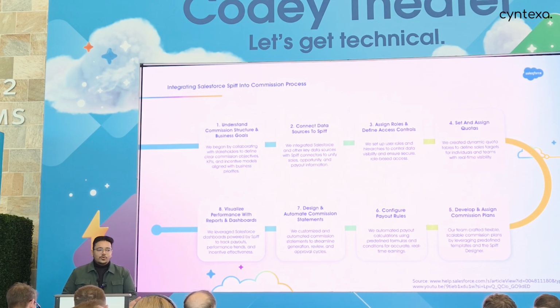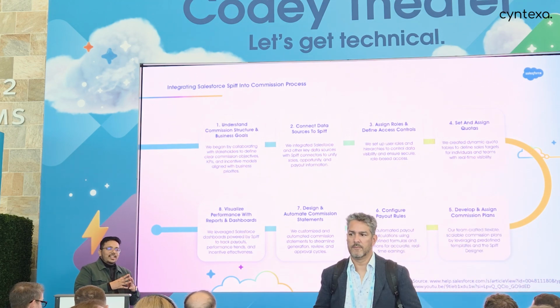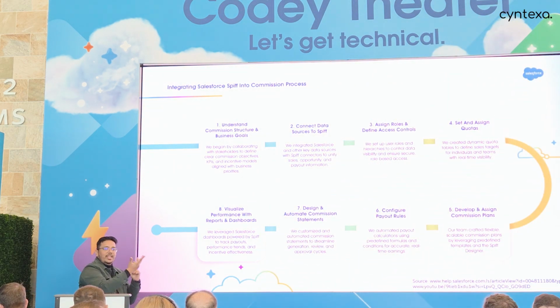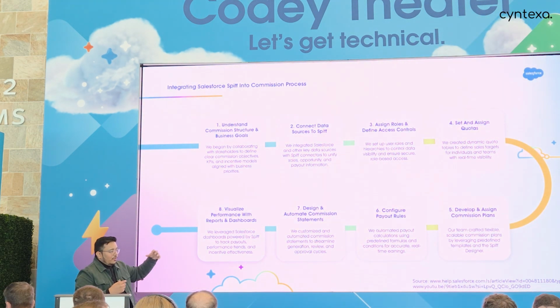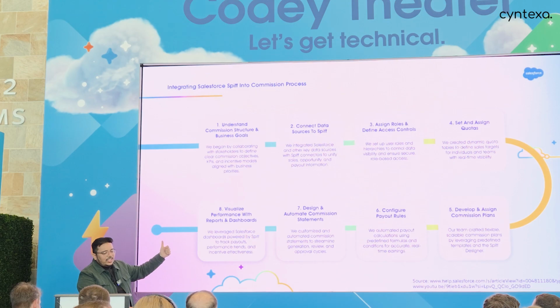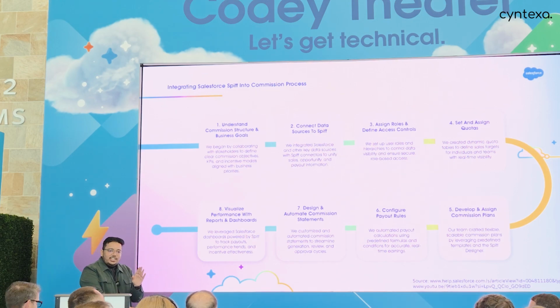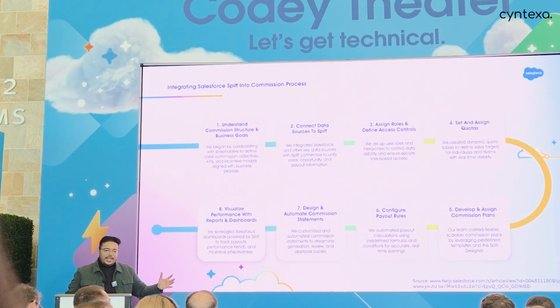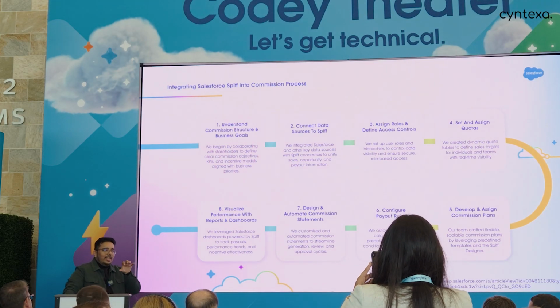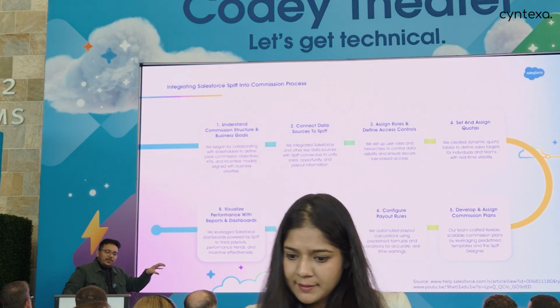Now, what were commission plans? Commission plans are basically defining for how long this particular commission would be active. What that means is, from 1st of January till 31st of December, this will be the commission which would be active, where we would be giving them 5% commission up to $50,000. We would be giving them 7% commission up to $75,000. Things like that we defined, and we also defined various rules as well, like this commission plan is for this region, this commission plan is for this region.